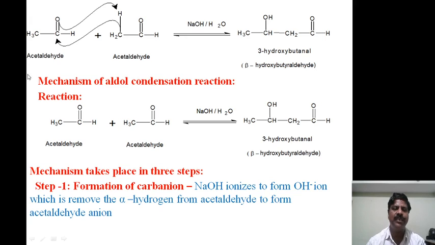Now here, the acetaldehyde undergoes aldol condensation, whereas benzaldehyde and formaldehyde do not undergo aldol condensation reaction because they do not contain an alpha hydrogen atom. The minimum and sufficient condition for aldol condensation is nothing but that the reacting aldehyde must contain an alpha hydrogen atom. Then only it undergoes aldol condensation reaction, otherwise it does not undergo aldol condensation reaction.